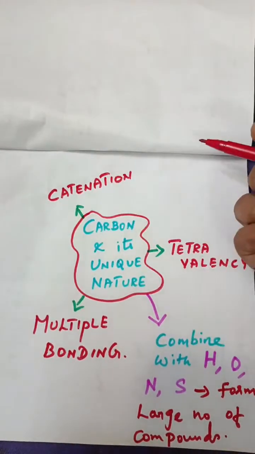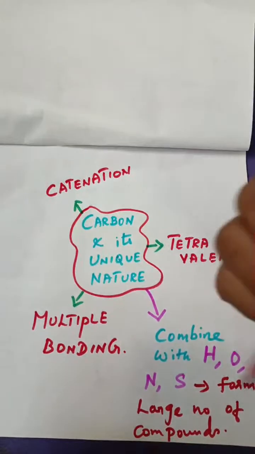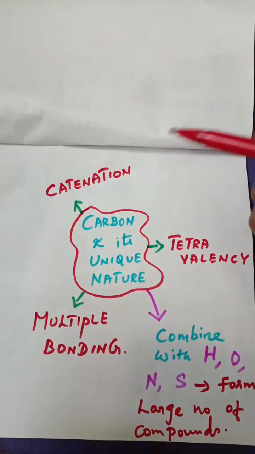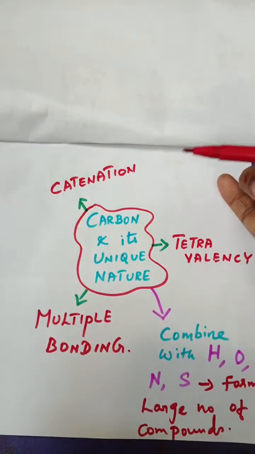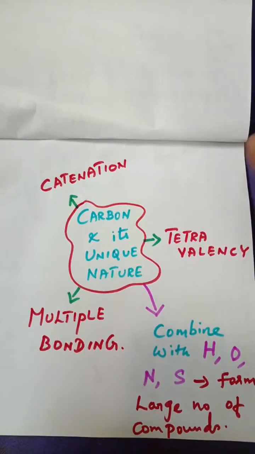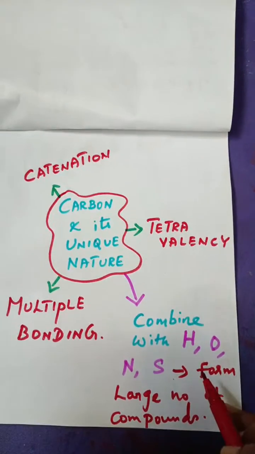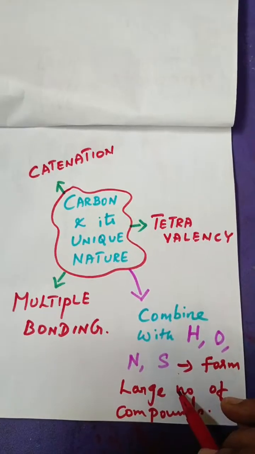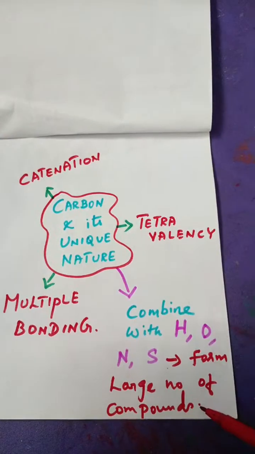One carbon can combine with another carbon and form molecules, then elements, then compounds, then mixtures, and so on. Starting from a single atom to complex structures, carbon can form many materials. It has the capability to combine with other elements like hydrogen, oxygen, nitrogen, and sulfur. So it can form a large number of compounds in nature.